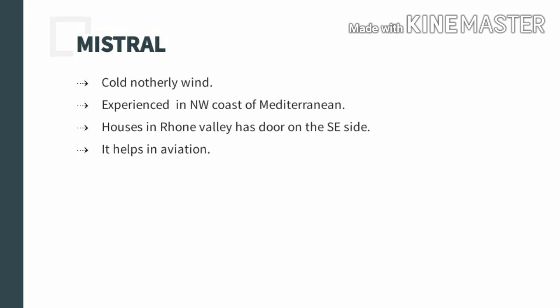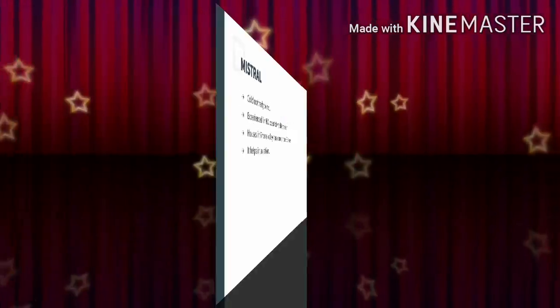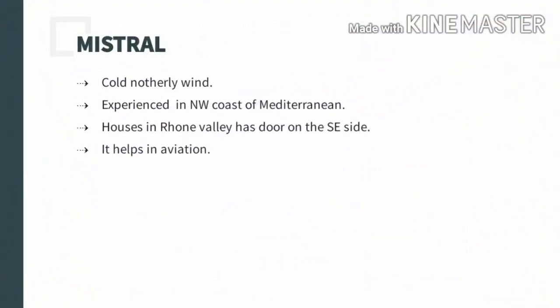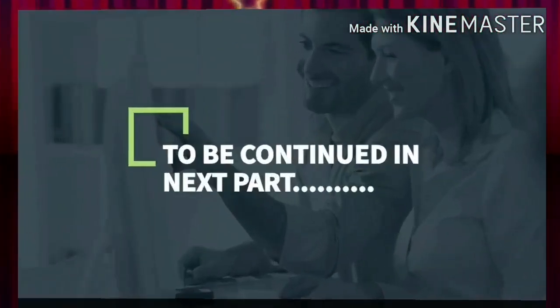And this wind originates because of the very high pressure that is created over the western Mediterranean region. Because of it, there is creation of this Mistral, the cold local wind. It has its advantages as well, because it brings about a very clear sky, so that helps in aviation.